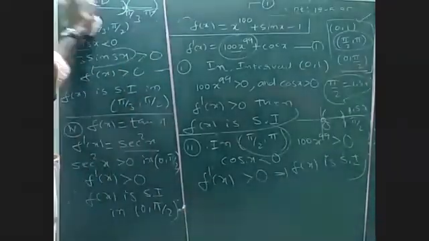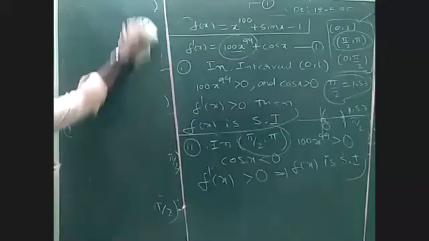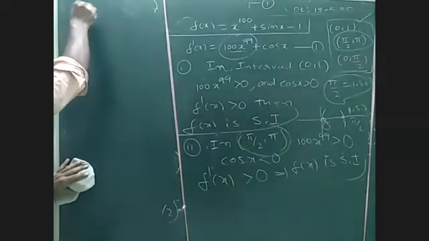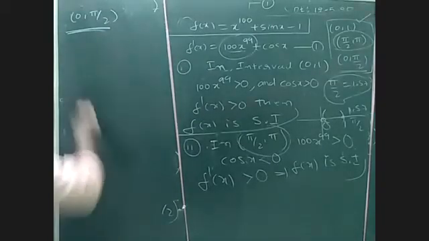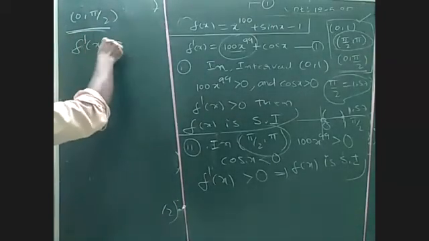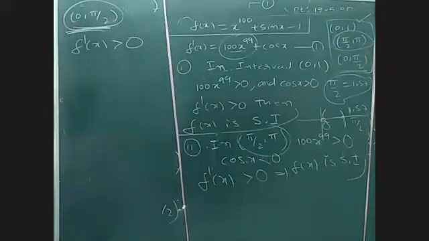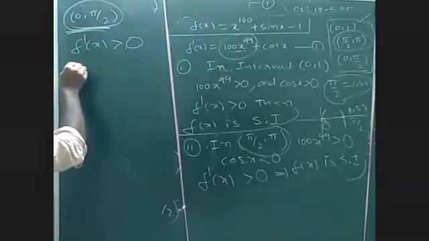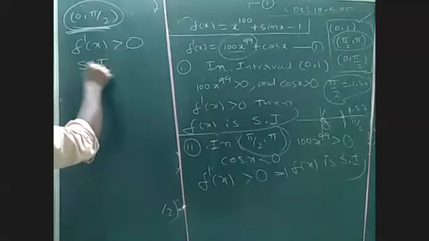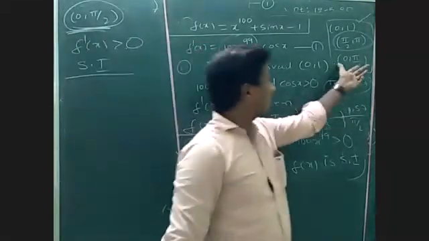In the same way, you can check in quadrant 3, that is 0 to 5 by 2. Clearly both will be positive. In the first quadrant cos is positive, this value also positive, greater than 0. So here strictly increasing, third quadrant also.